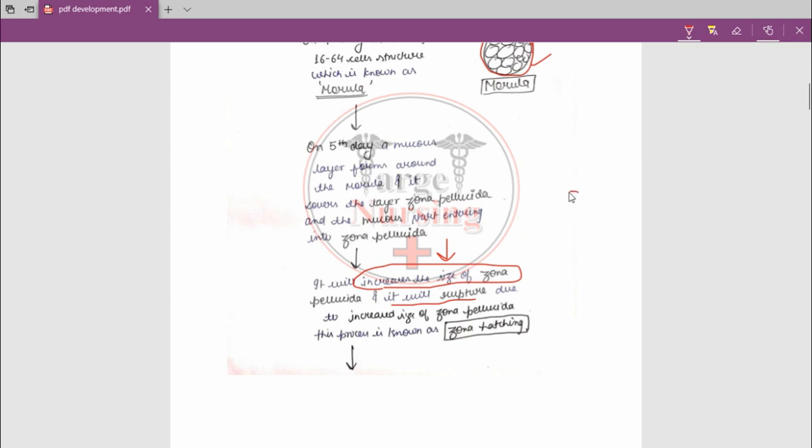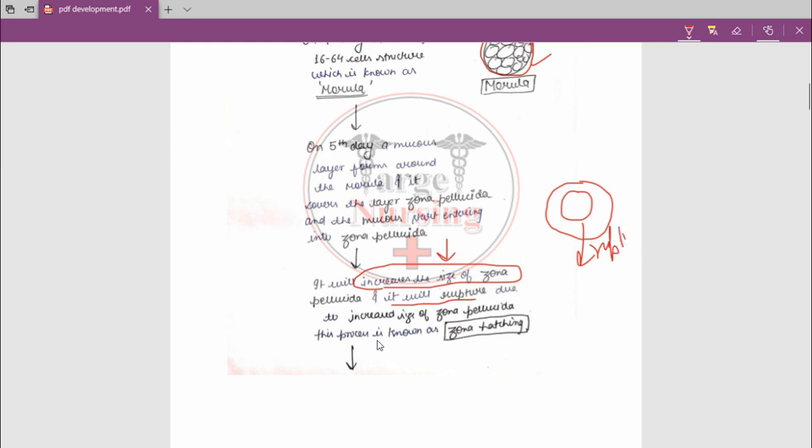Assume that the size of zona pellucida is like that. Now there is mucus around it and it will become large. And what happens when the size of zona pellucida increases? It will rupture, because of the increased size of zona pellucida.